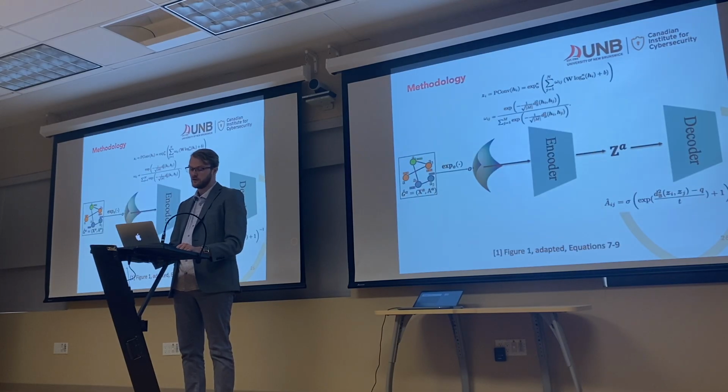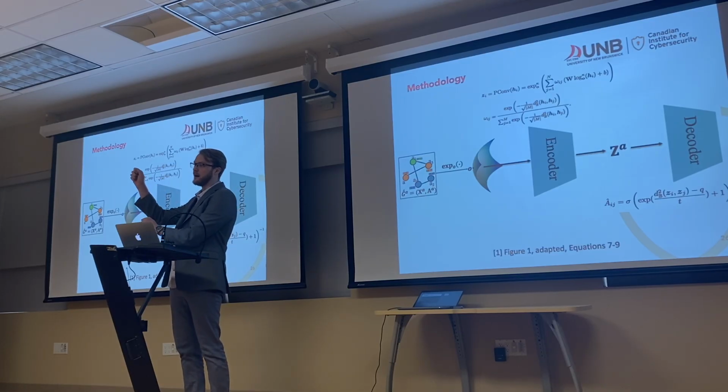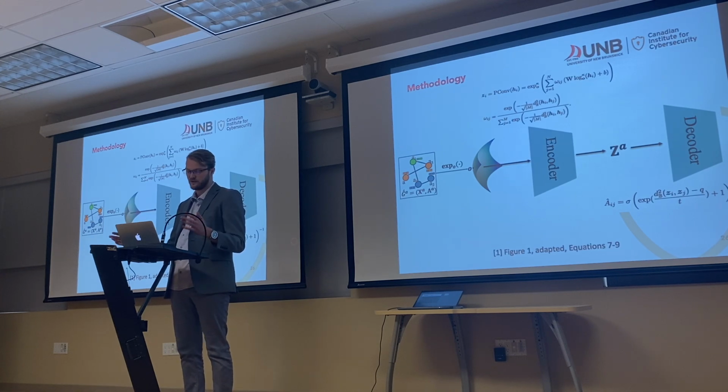After we do this and we take this graph and we place it onto the space, we're going to use something that's called a hyperbolic graph autoencoder, and we're going to condense the representation for this graph in hyperbolic space into a very low dimension, and then we're going to bring it back out and decode it into a higher dimension. We have some formulas for this. We can go over them later if you're interested in it.